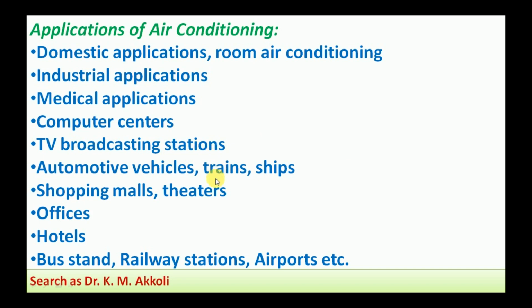TV broadcasting stations. Automotive vehicles, trains, ships. In all of these, human comfort is required, and there air conditioning is used. In shopping malls and theaters, central air conditioning is used. Offices, hotels, bus stands, railway stations, airports, etc. In all these applications, air conditioning is used. Here human comfort is very important. If a human being has comfortable air around him, he will work with higher efficiency, and the working capacity will increase. That's why air conditioning is very important.